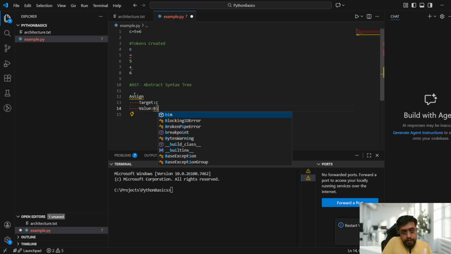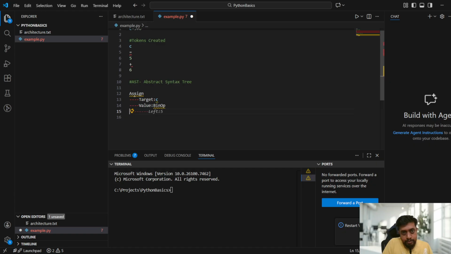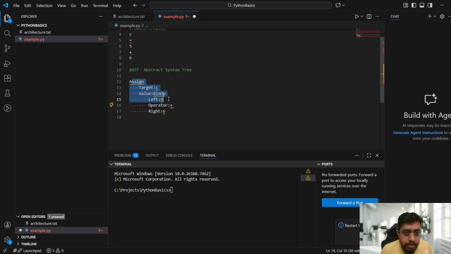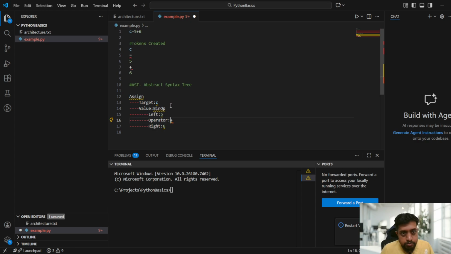Now BinOp is one of the commands, one of the internal architecture nodes. So here left is 5, operator is add, and right is 6. So the operator is plus, guys. So it will try to create this kind of tree, guys. See, binary operator 5 plus 6. Binary operator means what, guys? Here it is the equal to, equal to is the binary operator.